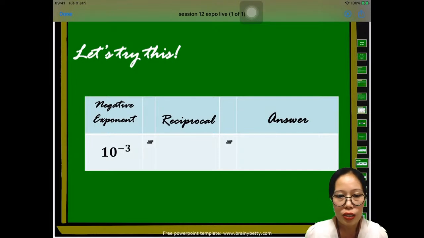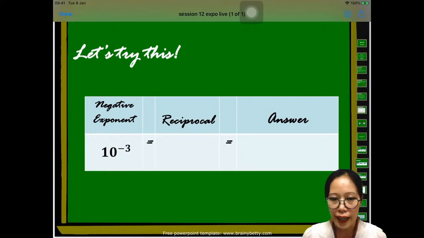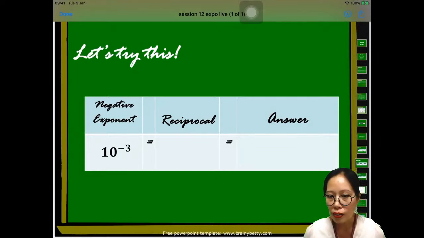So what would be the reciprocal? I'm going to ask for the reciprocal first and then the answer, of course. The reciprocal is what? I'm going to wait for your answer. Okay. What is the reciprocal of 10 to the power of negative 3? 10 to the power of negative 3. The reciprocal is what?